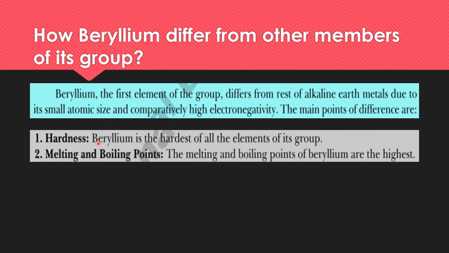First one is the hardness. Beryllium is quite hard. It is the hardest of all the elements of its group. Melting and boiling points of beryllium are highest.